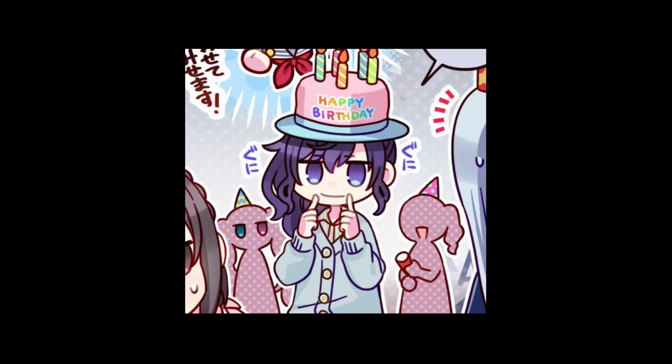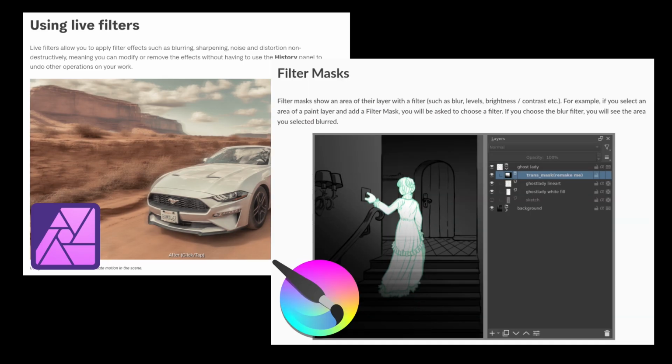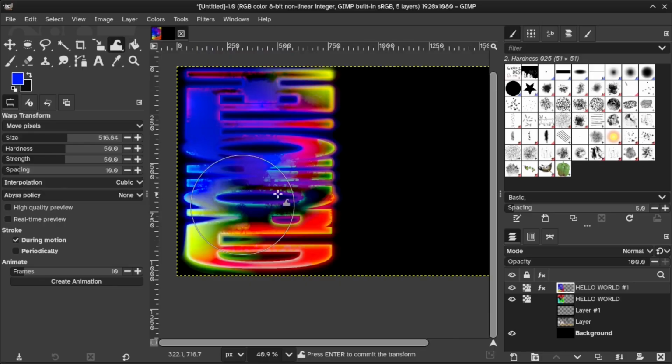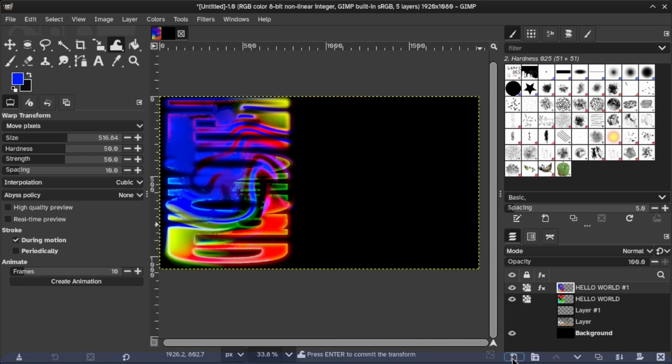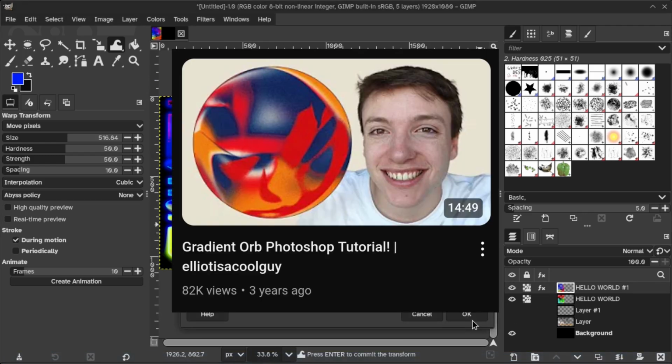That said, the actual non-destructive filter layers thing, oh my god, is it handy. I mean, I took it for granted. The other two apps I use already have it. But god damn it, I cannot imagine myself without this thing. You know what I would do? I'm gonna try making the Elliott gradient ball.